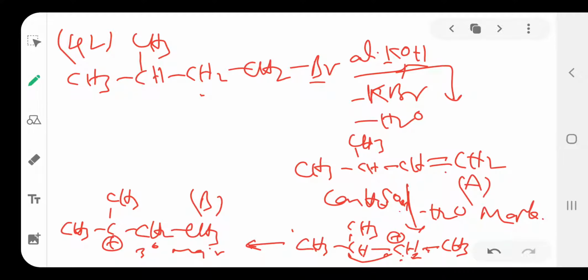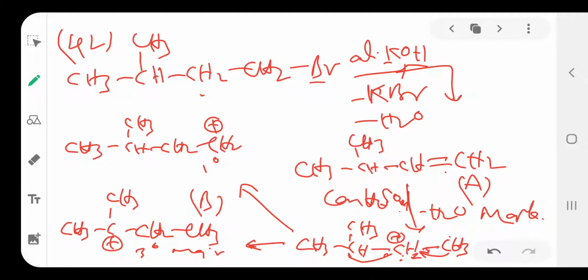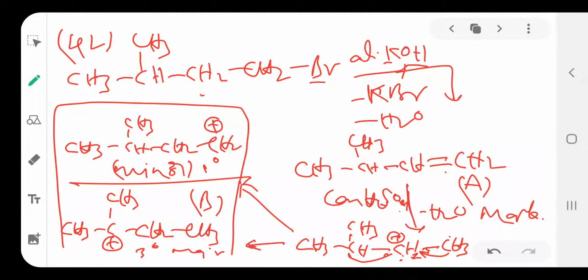In case the hydride shifts from the other side, then what happens? It is shifted to this side to form CH3 CH2 plus. This is a primary carbocation, this is the minor product. Understood? This is major, this is minor product.